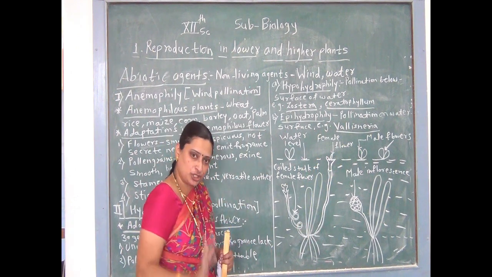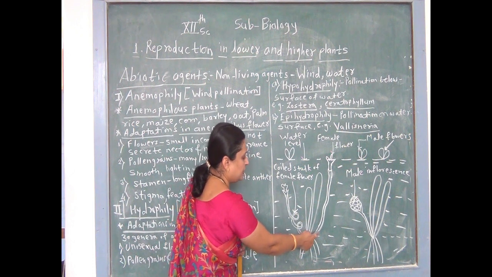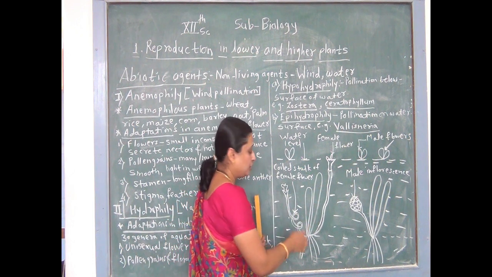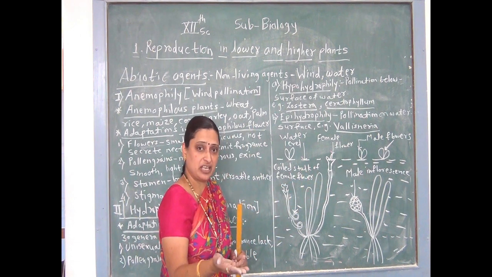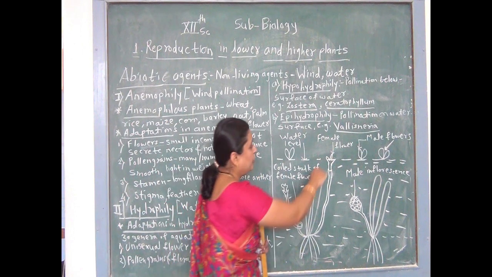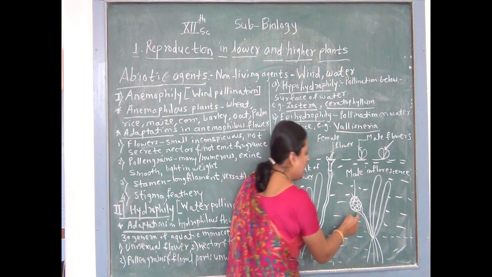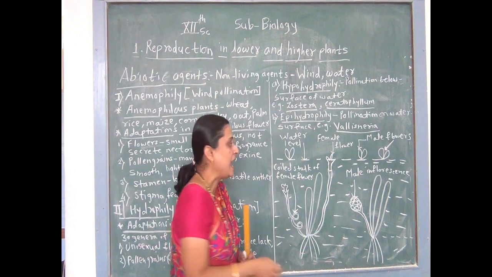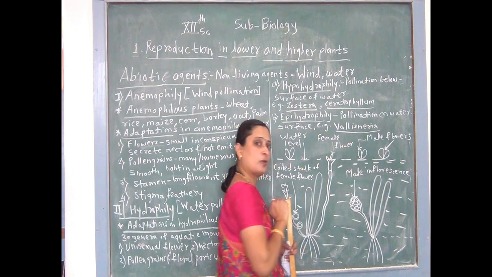At the time of maturity, female flower opens its coiled stalk. Let's see the diagram. At maturity, the female flower uncoils and pushes up to the surface of water. At the same time, male inflorescence also matures and releases the male flowers, which again come on the surface of water.